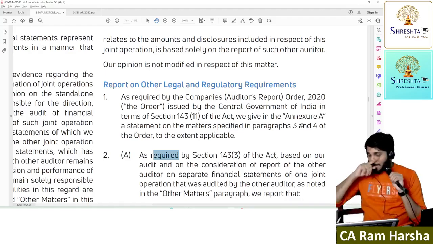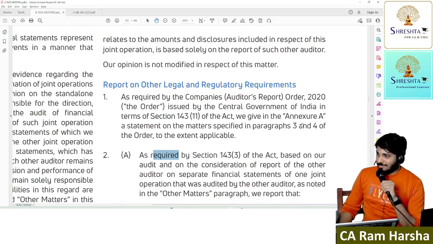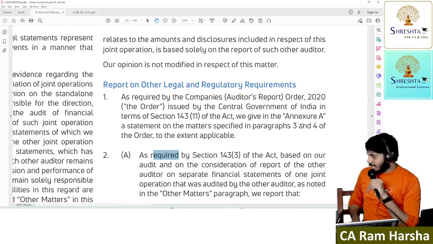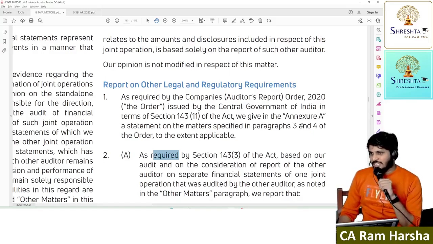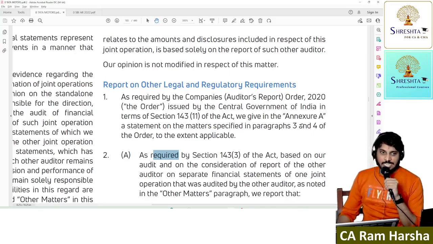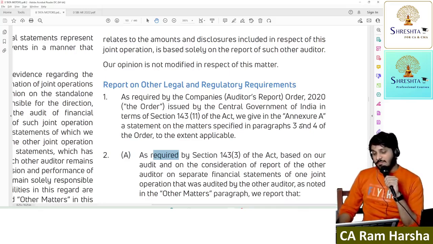Getting it? Nobody was there to explain to me how to do audit. First of all, my partner also didn't know. He only knew half. That's how it is. When you are studying in CPT or foundation, you might have thought, hey, this chapter for exam I'll leave, but after exams I'll study this for knowledge's sake.